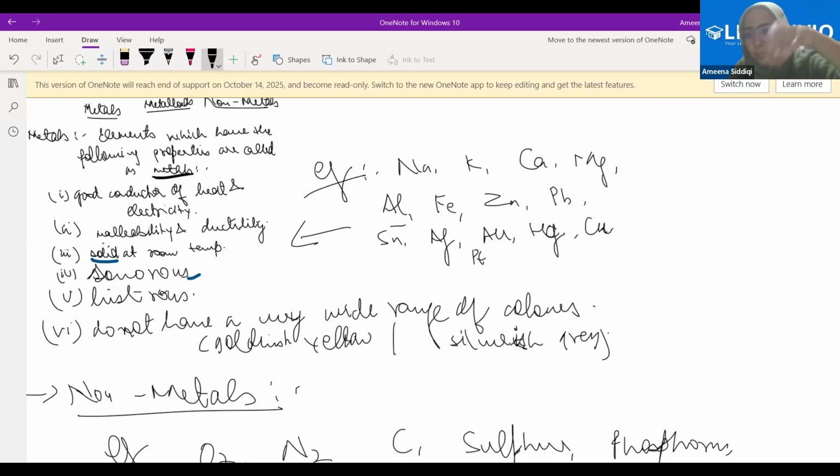All the cricketers who can bat are called batsmen. All the elements which have these properties are called metals. All the cricketers who can bat are called batsmen. That's it. They are also cricketers. They are also elements. This example should be clear. Tell me, is this clear or not?